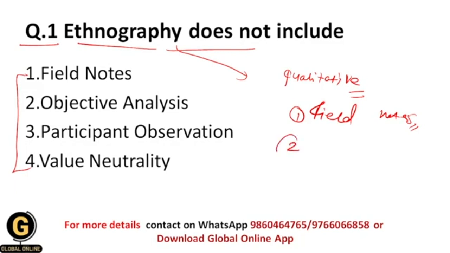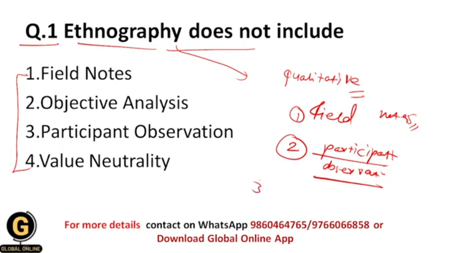Then the second one is that we also use the participant observation method. Participant observation is the most used method in ethnography, and in this method the researcher participates in a particular community or society, lives with the participants, and does all the activities with the participants, and he or she can study the specific culture of that particular community.